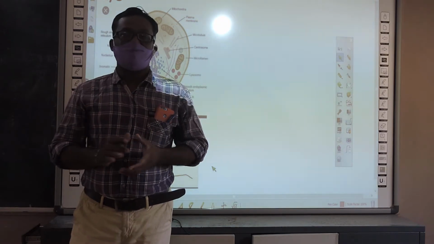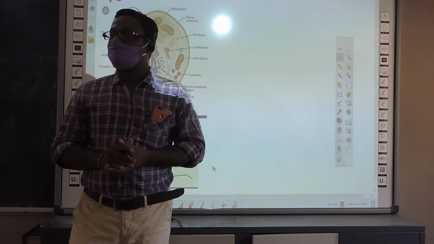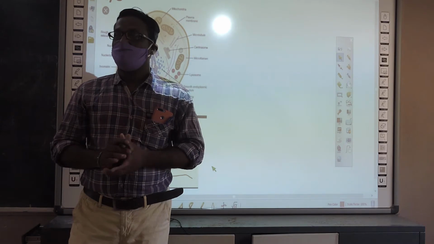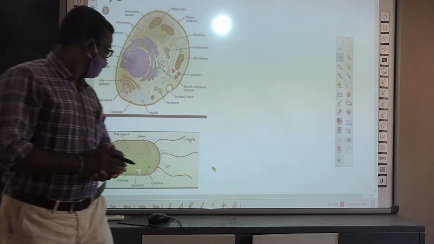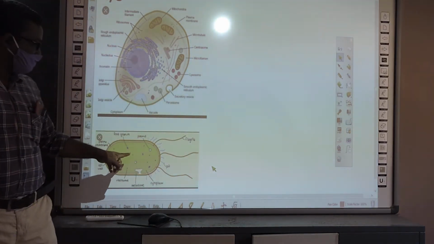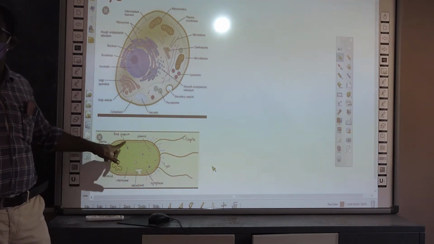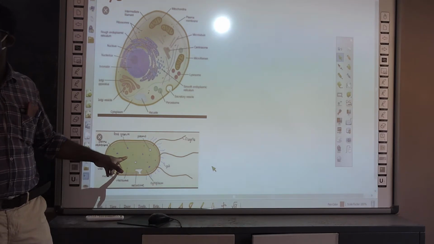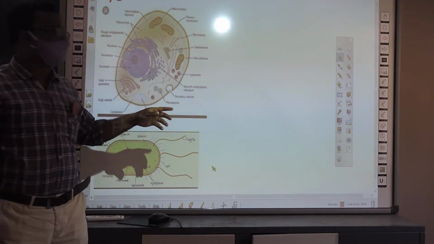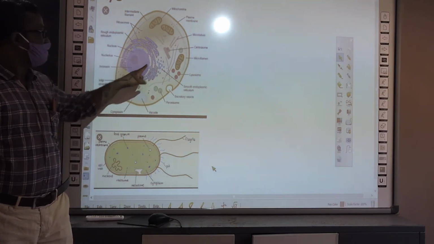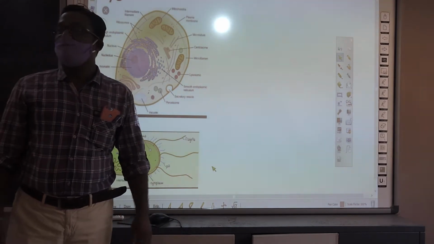In prokaryotic cells, nuclear membrane is absent. Example, bacteria. There is no nuclear membrane around the genetic material. In eukaryotic cells, nuclear membrane is present around the genetic material.